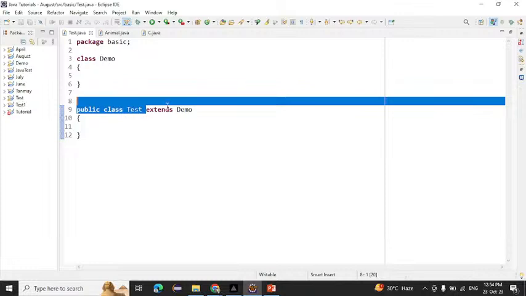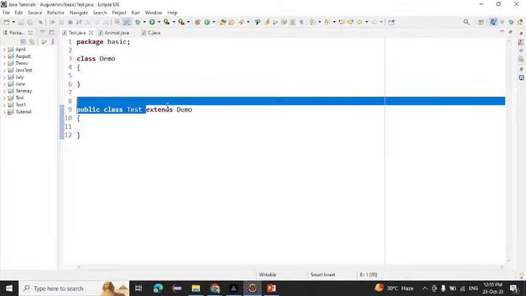Another one is hierarchical. Hierarchical means a single parent which is inherited by more than two child classes. Single parent having two children, or more than two children, is known as hierarchical.